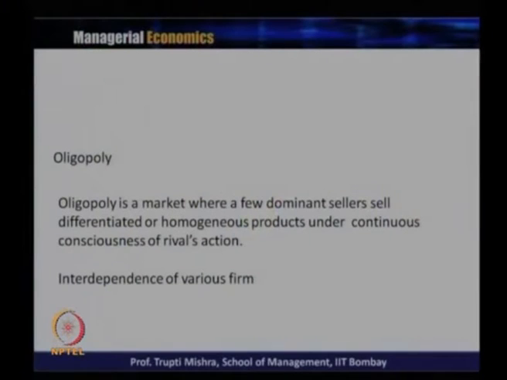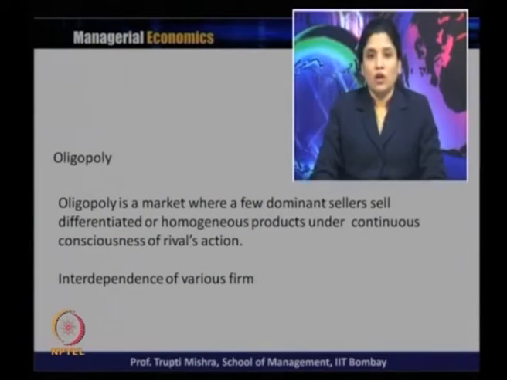To say it in a nutshell, oligopoly is a market with few sellers, who produce either differentiated or homogeneous products under continuous consciousness of the rival section. So the main significant feature of oligopoly is that there are a few dominant sellers, and they are under the continuous consciousness of the rival section.